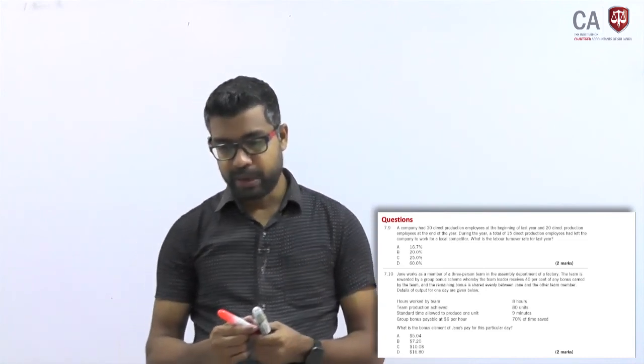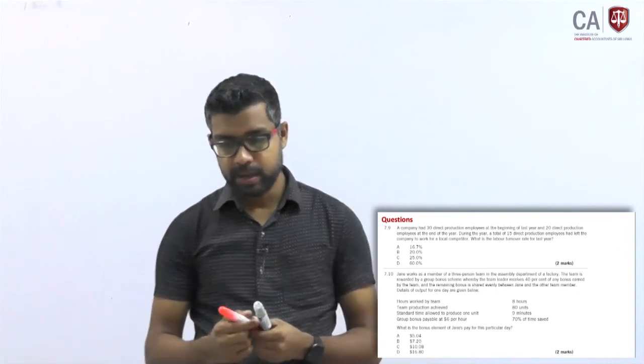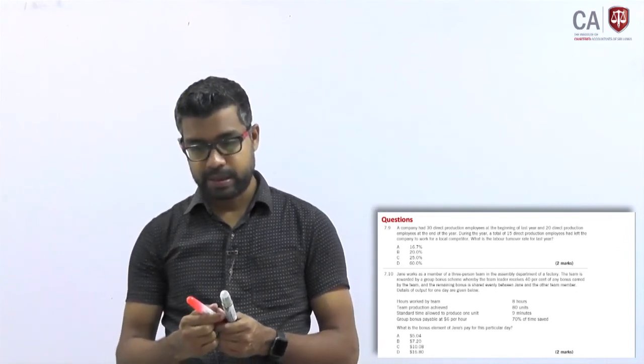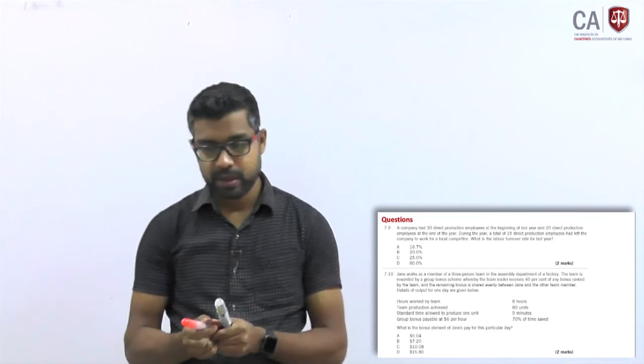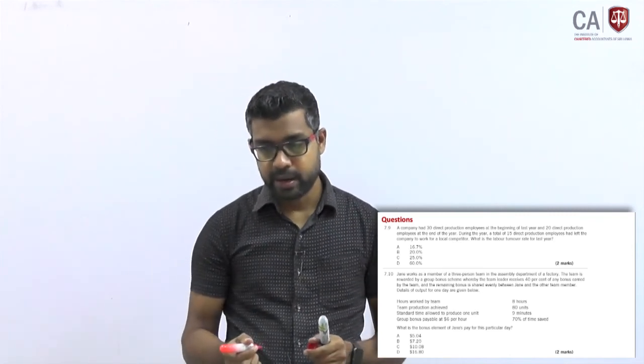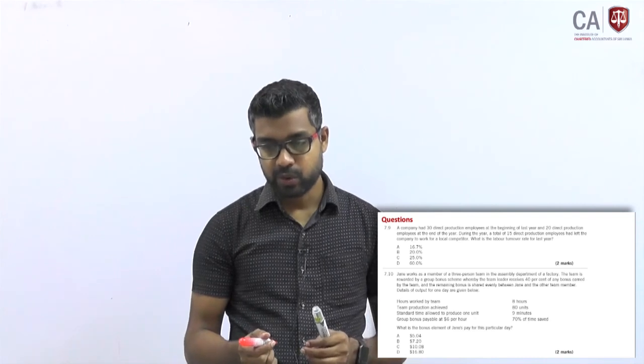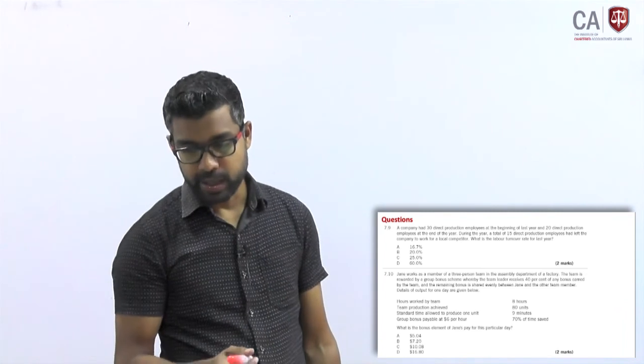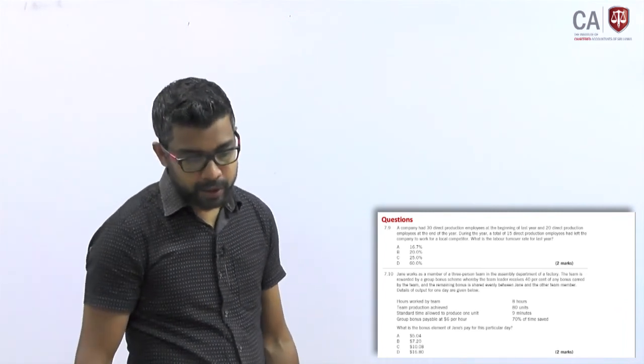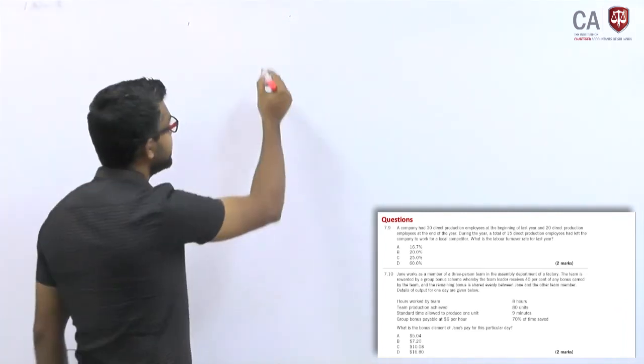Total hours worked, how much? Total hours worked by the team, 8 hours. Team production achieved 80 units. Standard time allowed for 1 unit, 9 minutes. Group bonus payable at 6 per unit, 70% of total time saved, right? Total time worked.